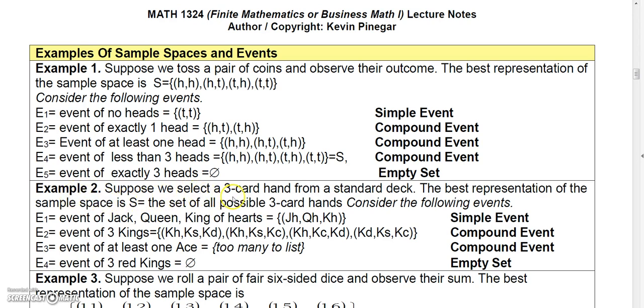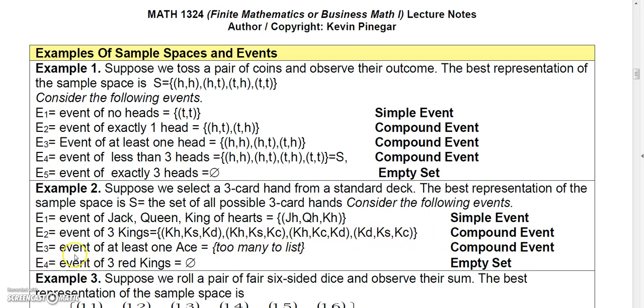Another experiment. Suppose we select a 3-card hand from a standard deck. The best representation of the sample space would be S is the set of all possible 3-card hands. Consider the following events. Let's say event 1 is the event of getting the Jack, Queen, and King of Hearts. Well, there's only one way you can get that, and that's to just choose that hand, Jack, Queen, and King of Hearts. So that's a simple event. What about the event of 3 kings? Well, there's 4 ways to get 3 kings. You can get hearts, spades, or diamonds; hearts, spades, or clubs; hearts, clubs, or diamonds; spades, clubs, or diamonds. So there's 4 ways that can happen, so that would be a compound event.